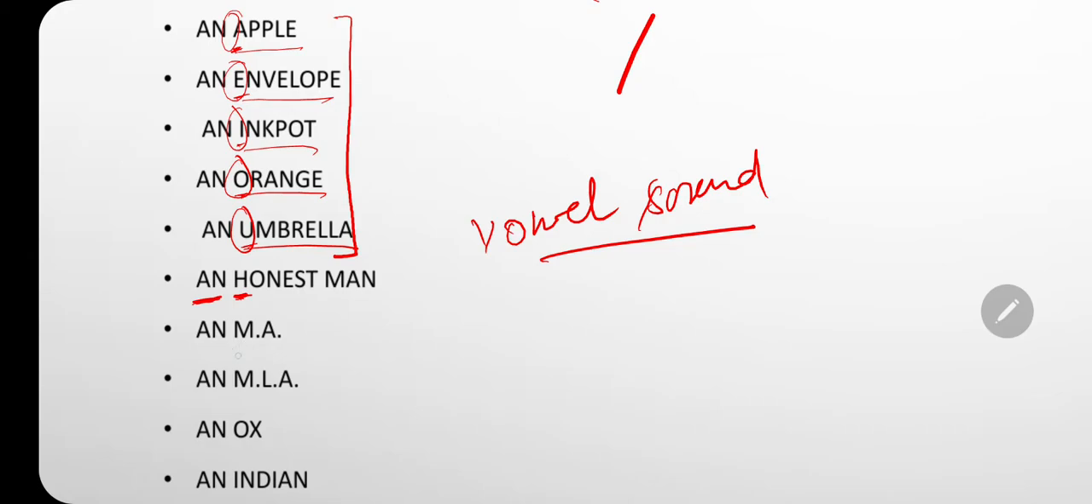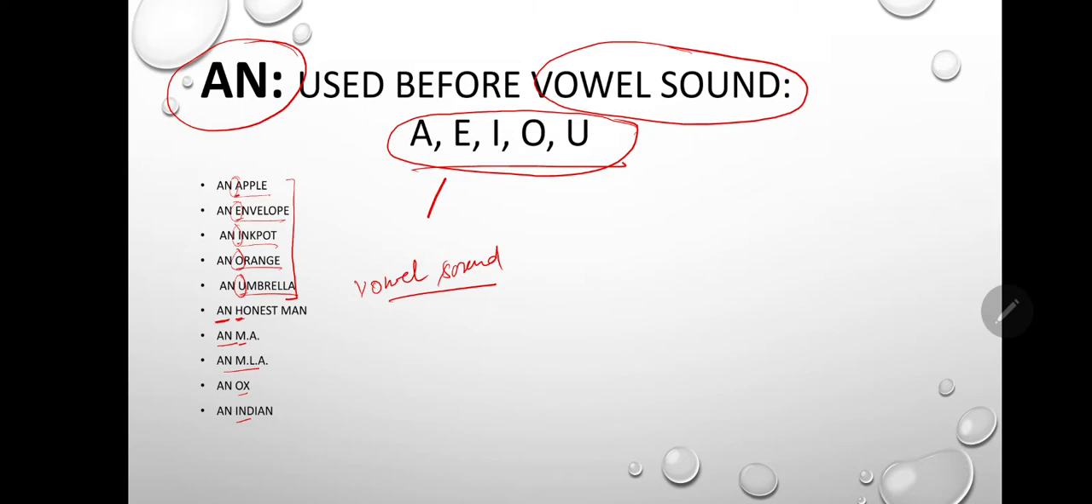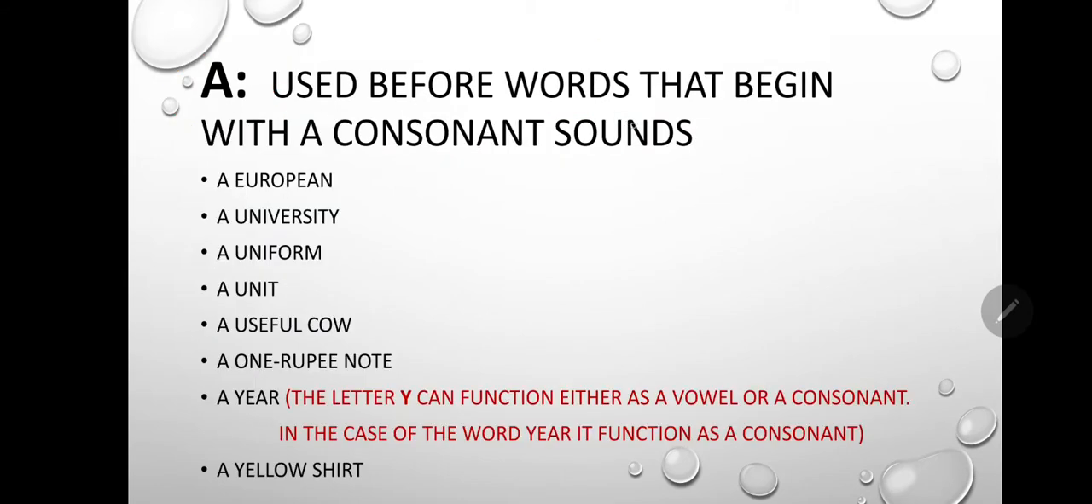Likewise, an MP. M is not a vowel, but the sound A is a vowel sound. So use an MP, an MLA, an ox, an Indian. So if you have a vowel sound, then you will use an. A is used before words that begin with a consonant sound.